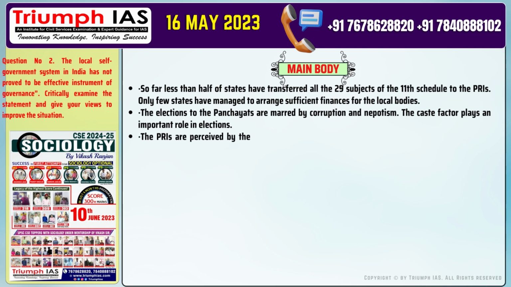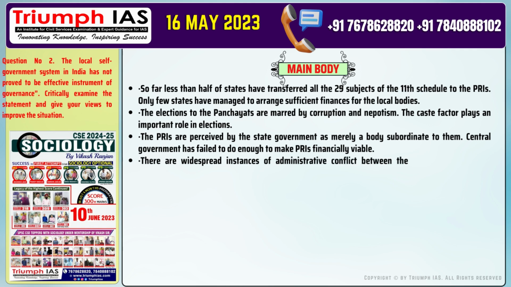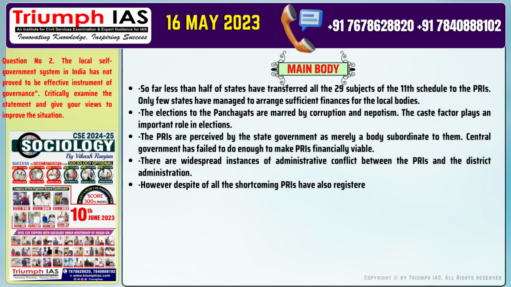Number 3. The PRIs are perceived by the state government as merely a body subordinate to them. Central government has failed to do enough to make PRIs financially viable. Number 4. There are widespread instances of administrative conflict between the PRIs and the district administration. Number 5. However, despite all the shortcomings, PRIs have also registered some remarkable success in many aspects.